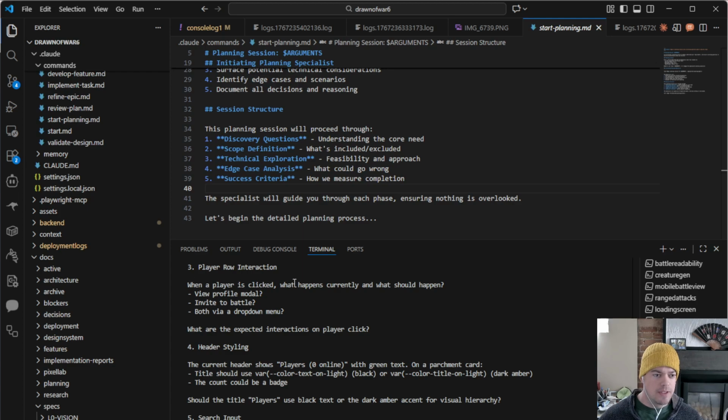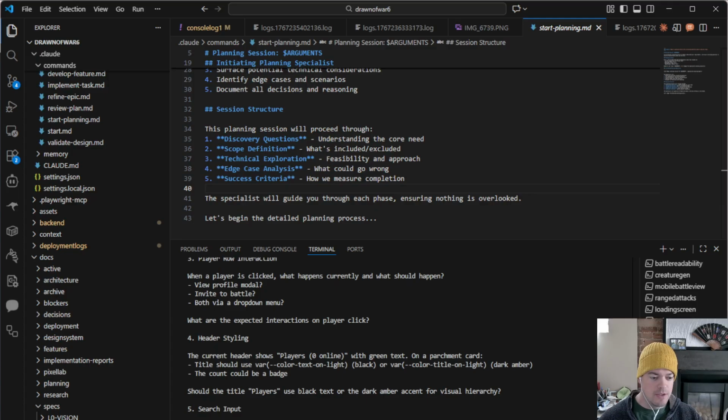Okay, when a player is clicked, what happens currently? You should review the click functionality, leave it in place. We are just making cosmetic adjustments. Don't want to change the functionality. When a player is clicked right now, you kind of see their profile. Header.